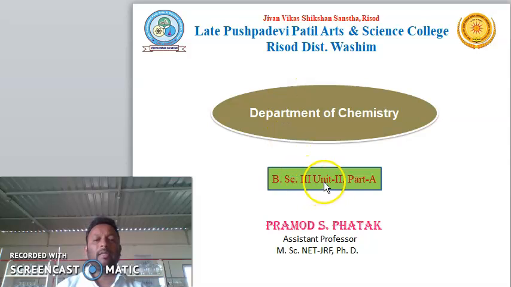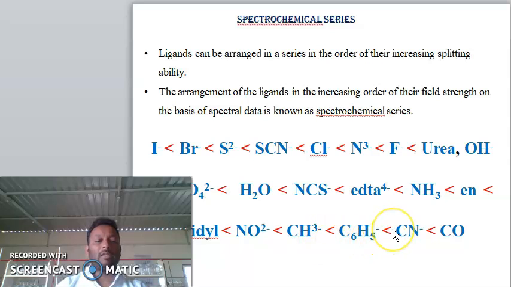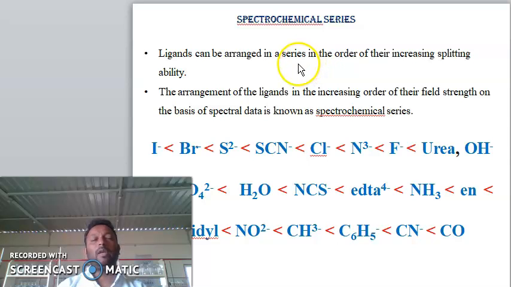We continue with Unit 2, Part A, that is the crystal field theory. Lastly, we have seen the factors affecting the crystal field splitting in an octahedral field and some introduction about strong field ligands and weak field ligands. This is explained in the spectrochemical series. So today we will see the spectrochemical series.